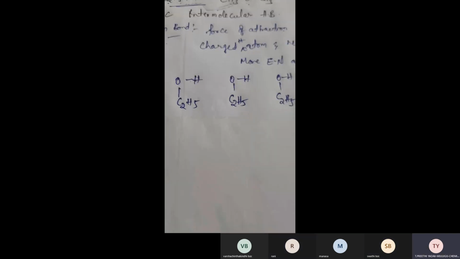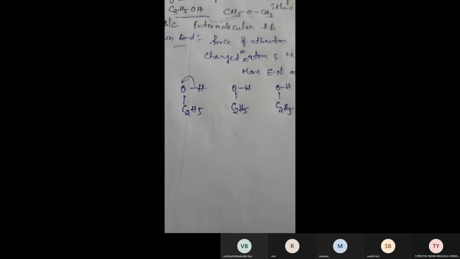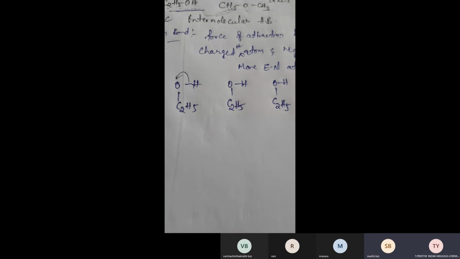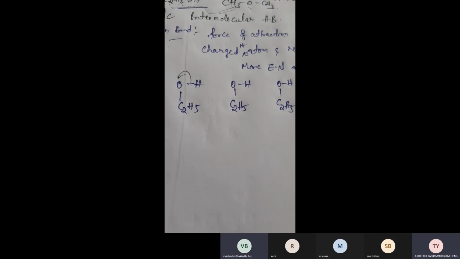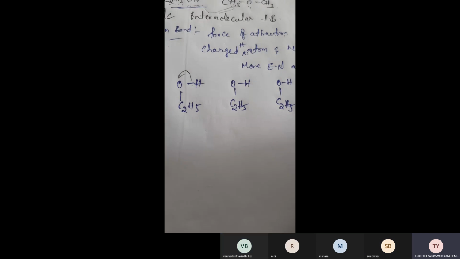So this bond pair of electrons moves towards oxygen, right? If an atom takes an electron, it should get a positive charge or negative charge? Negative charge. When an atom takes the electron, it should get a negative charge, right? So now this oxygen gets a partial negative charge, and hydrogen gets a partial positive charge.